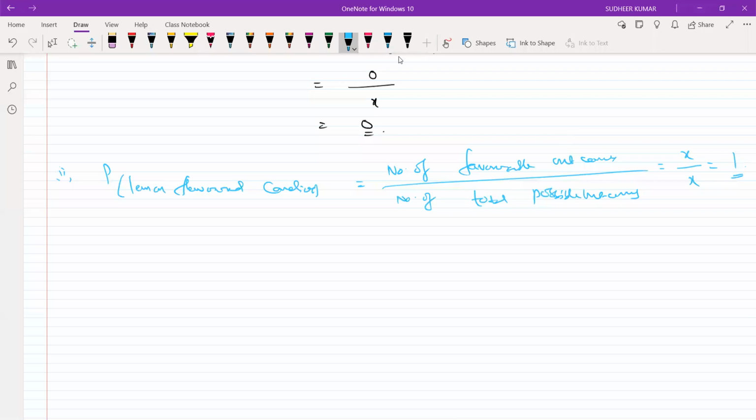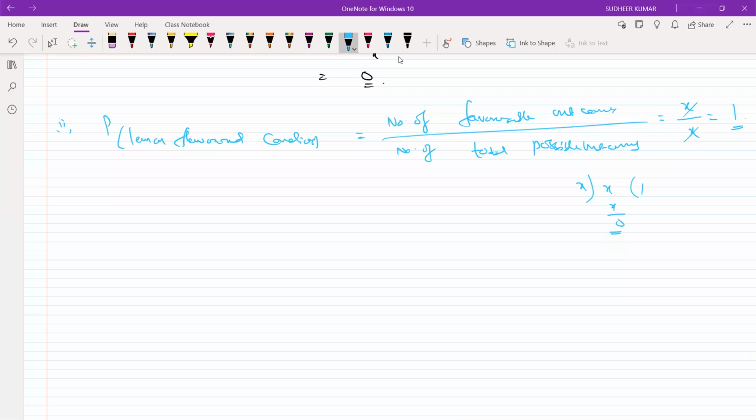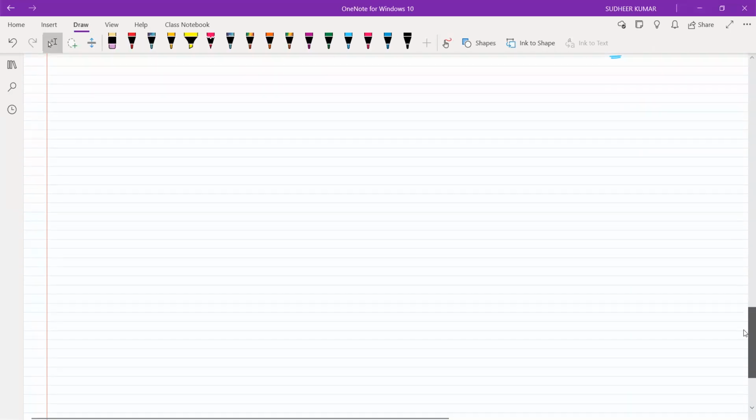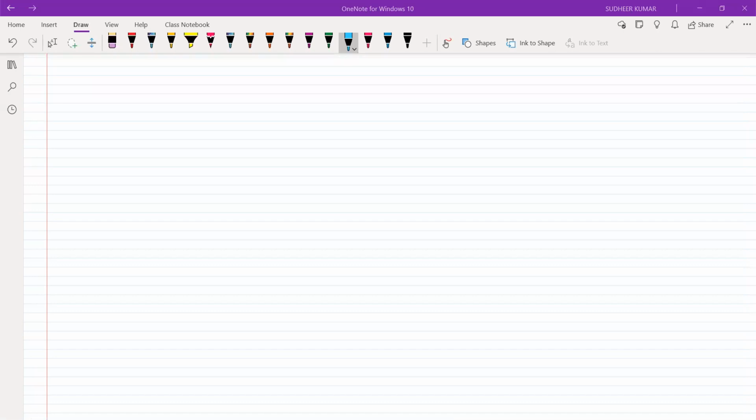Sir, how is x by x equal to 1? The x in the numerator and the x in the denominator get cancelled. You can divide it. So these two get cancelled, and the resultant value is 1. Clear? Yes, sir. Right. So go to the next one.